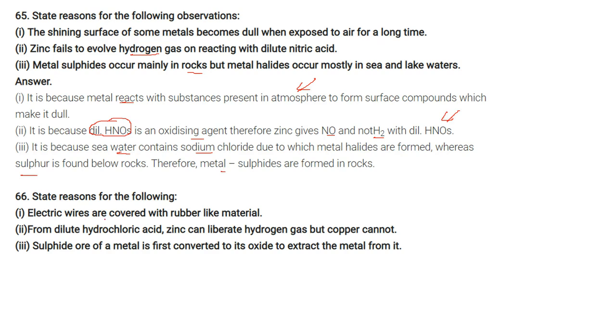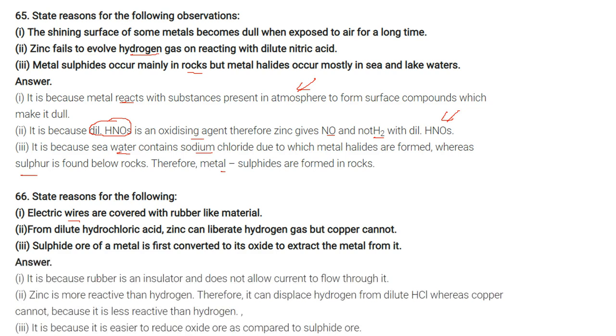State reason for the following: electric wires are covered with rubber-like material. Why? Because rubber is an insulator. It's a bad conductor of electricity, so it does not allow current to flow through it, and you will be saved from the shock.